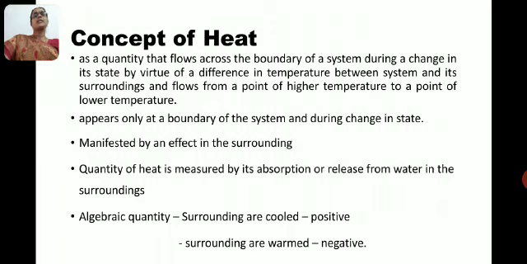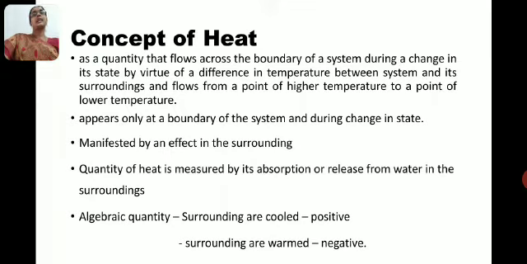Thermodynamics is mainly correlated with heat and work. Now, let us see what is meant by heat. Heat is defined as a quantity that flows across the boundary of a system during a change in its state by virtue of a difference in temperature between the system and its surroundings, and flows from a point of higher temperature to the lower temperature.